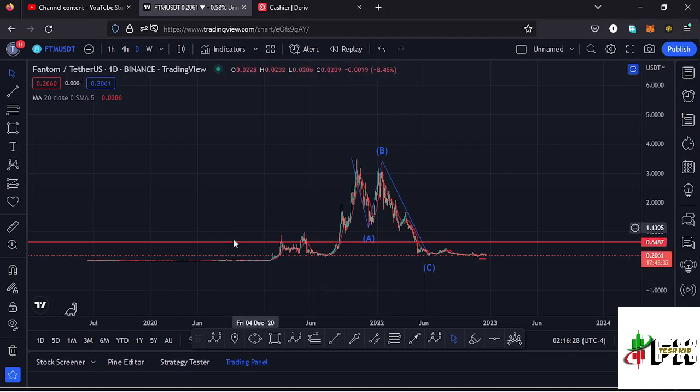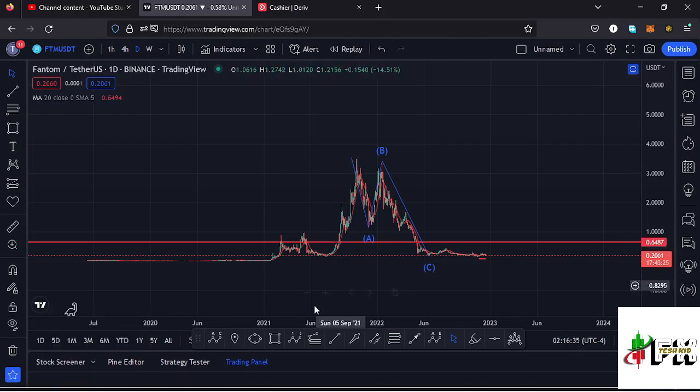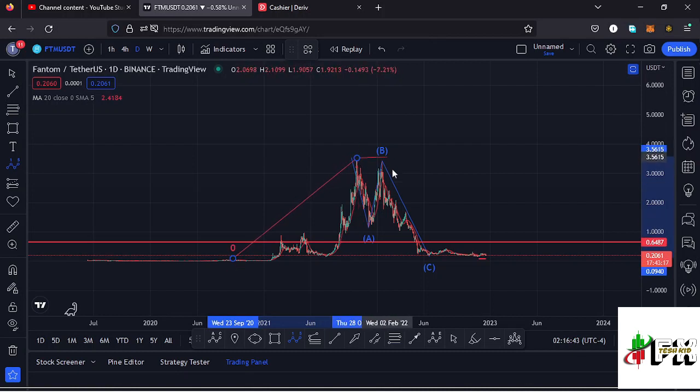Fantom, from these low prices that we had been trading within, we saw a very nice bounce to the upside, making it to an all-time high at around the $3.5 mark in a movement that I've been terming as a higher Elliott wave count 1 to the upside. After seeing the all-time high, we have been seeing lower prices in this massive ABC corrective structure, which has now taken us back to around the $0.16 mark. After seeing that low, we have been seeing a bit of a bounce to the upside. In this ABC corrective structure, we can now term it as a higher Elliott wave count 2.